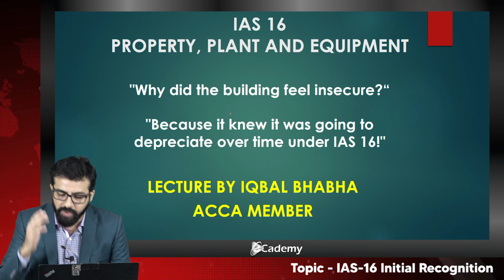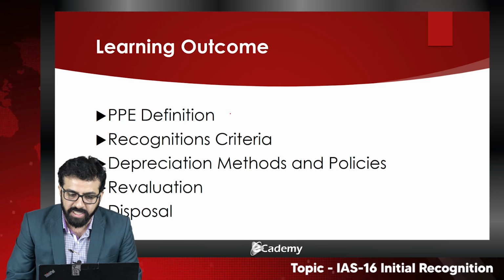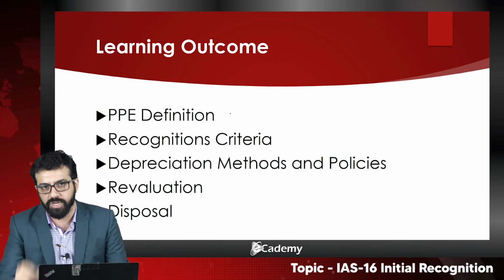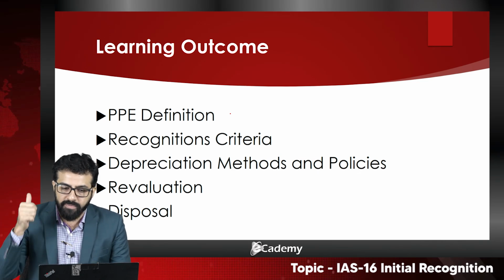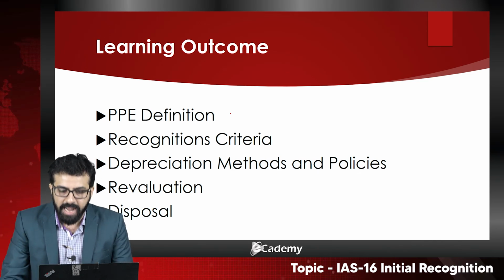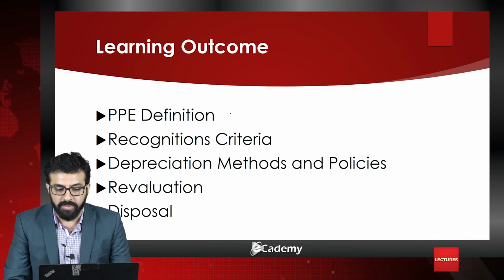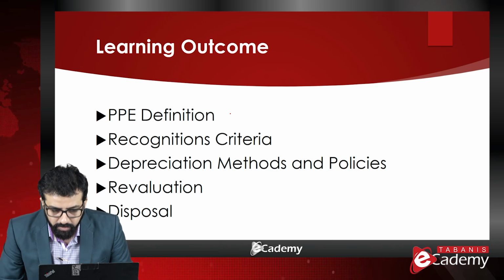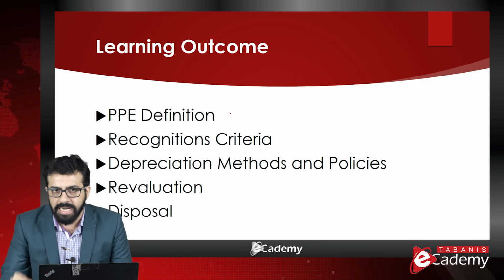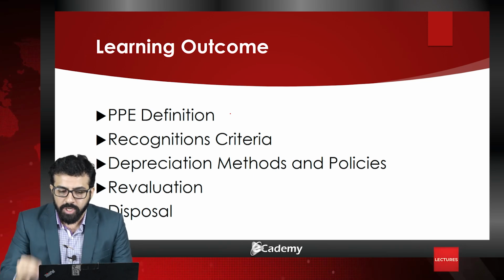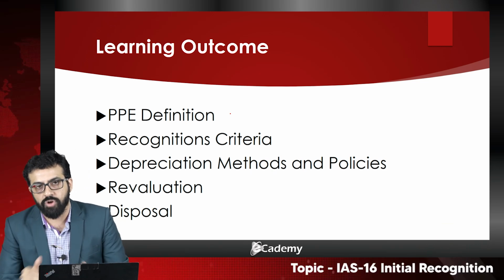On a lighter note, on a very serious note, we start the learning outcome of IAS 16. First of all, we will discuss the property, plant and equipment definition, a very thorough definition. Then we will discuss the recognition criteria, then the depreciation methods and policies, and then the revaluation and disposal. We will try to touch every possible topic in detail, in depth, so that you develop an understanding of how this IAS would be examined in your F7 paper.